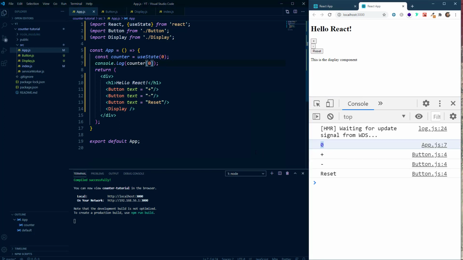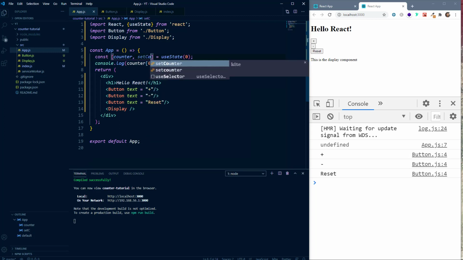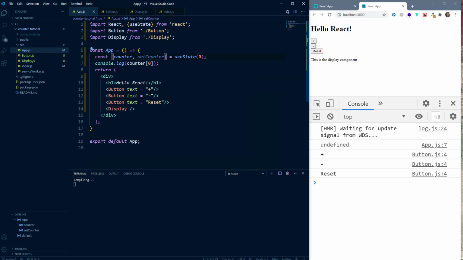So for example, we can say counter 0, and you can see 0 being displayed here, or we can use array destructuring. So the way it works is you have to create square brackets, and then we can pull out the values from inside of useState. So as we know that useState returns one array with exactly 2 elements, so we'll create 2 elements here. First will be counter and the second one will be set counter, and you can name it whatever you want.